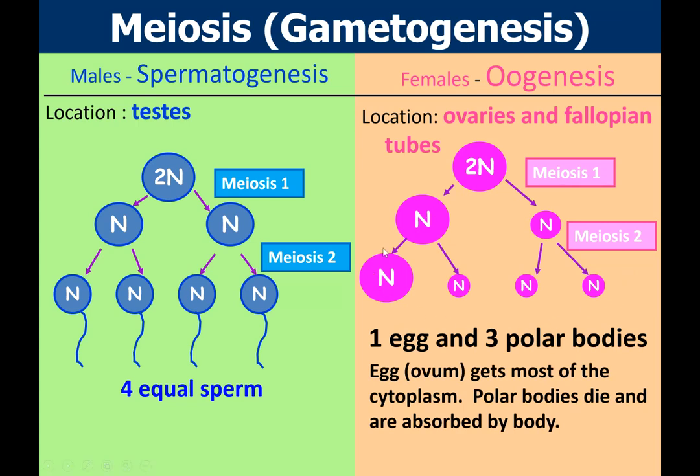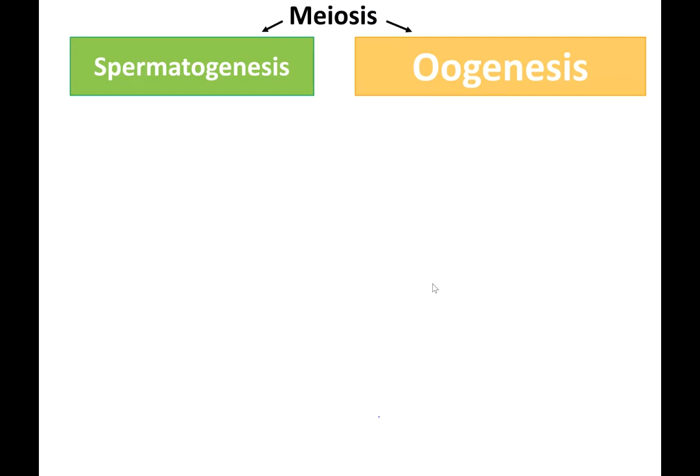The reason it does is because it has to nourish the developing cells for about 5 days as it travels down the fallopian tube. Also, offspring get all of their organelles from their moms. So the mitochondria, the Golgi apparatus, the endoplasmic reticulum all come from mom because all that dad contributes is 23 chromosomes. So meiosis, there are 2 types, spermatogenesis and oogenesis.